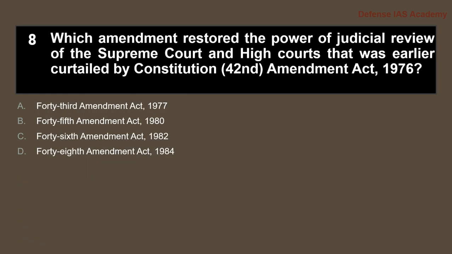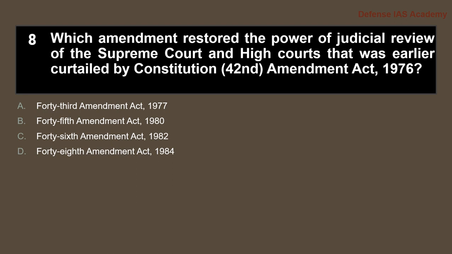Question 8. Which amendment restored the power of judicial review of the Supreme Court and High Courts that were earlier curtailed by the Constitution 42nd Amendment Act 1976?